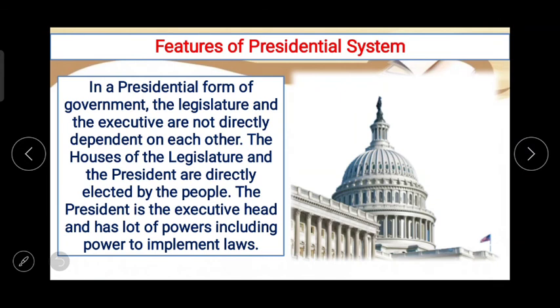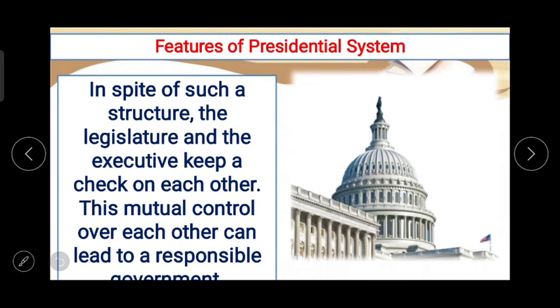In a presidential form of government, the legislature and the executive are not directly dependent on each other. Like in the parliamentary system, both are directly dependent on each other, but in the presidential system, these two are not directly dependent. The houses of the legislature and the president are directly elected by the people. The president is the executive head and has a lot of powers, including power to implement laws. So it is in the hand of the president.